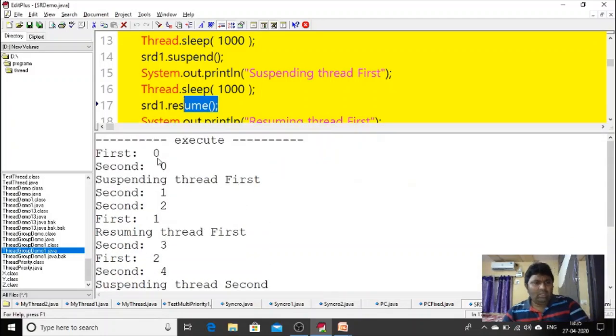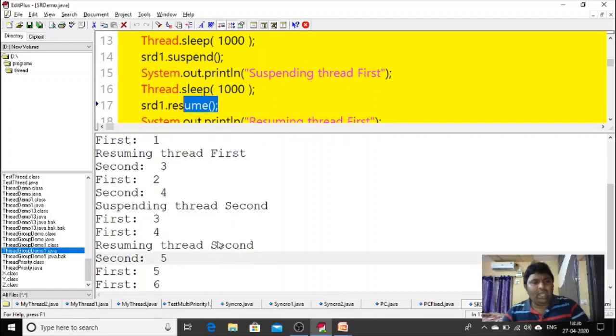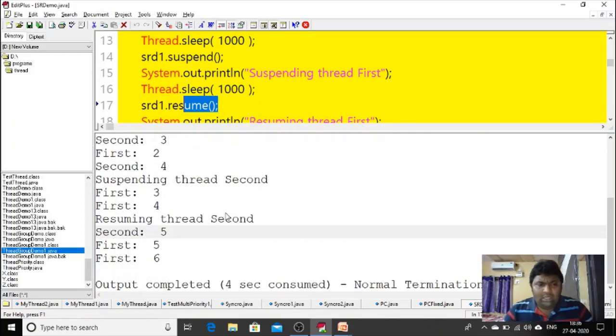I can explain. The first thread and second thread are running. Here I suspended the first, that's why I am getting output only from the second thread. Again I resumed my first thread, that's why I am getting the first one. After that I suspended the second thread, that's why I am getting output only from the first thread. Again I am resuming and suspending the third thread. So this is how we can suspend and resume a thread with the help of the methods suspend and resume.